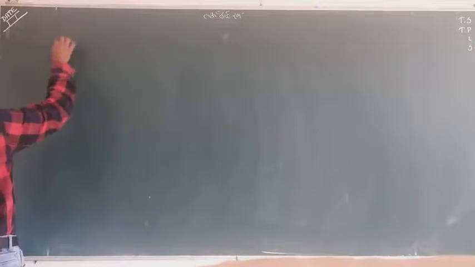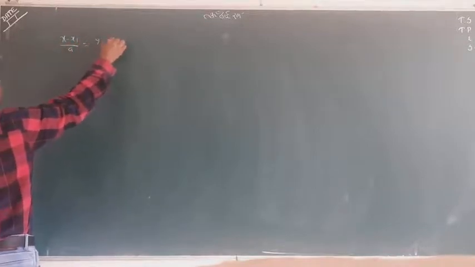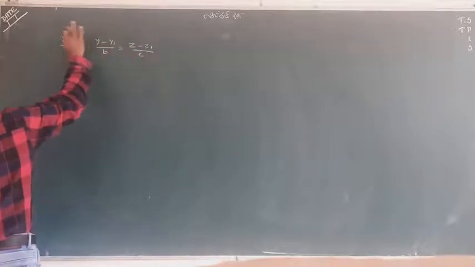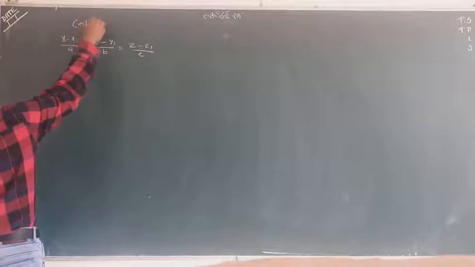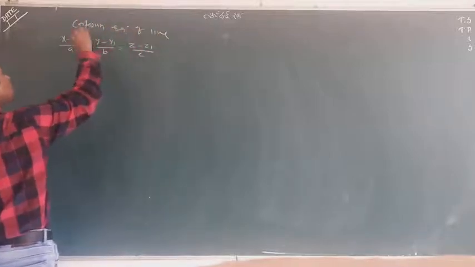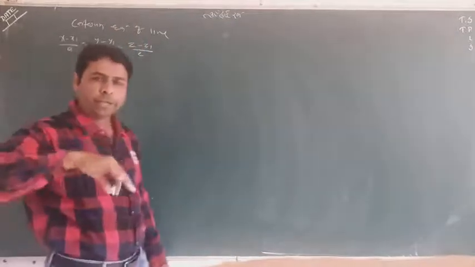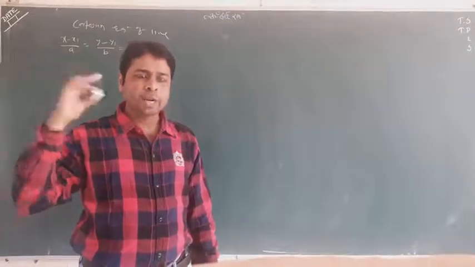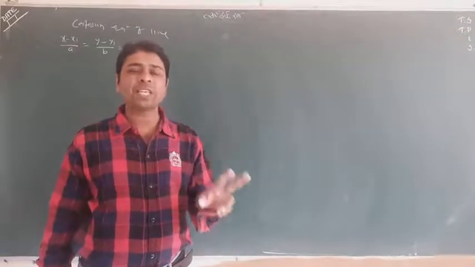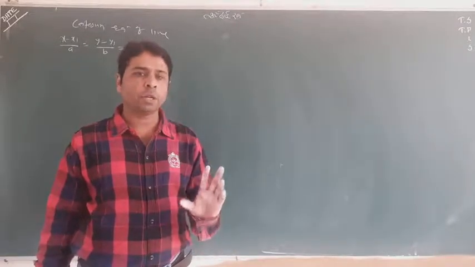Now, can you see again? x minus x1 upon A, y minus y1 upon B, z minus z1 upon C. This is the Cartesian equation of a line, where x1, y1, z1 is the point by which the line passes, and A, B, C are its ratios. So these two necessary things must be given so that you can get the equation of the line.